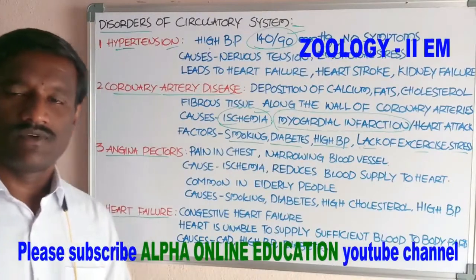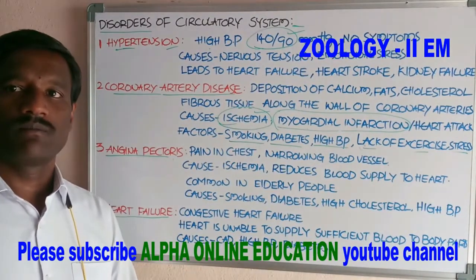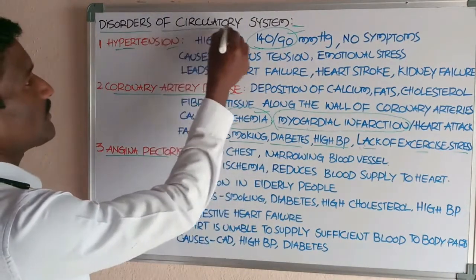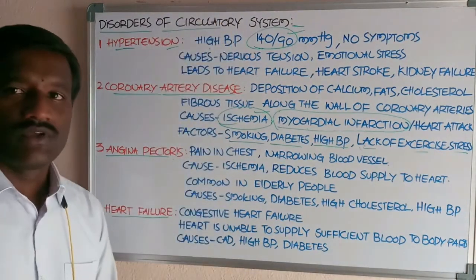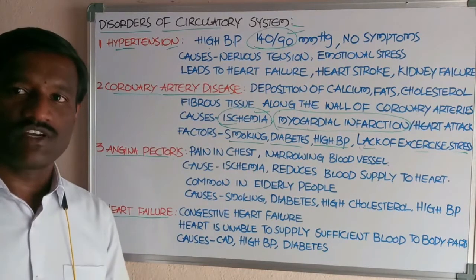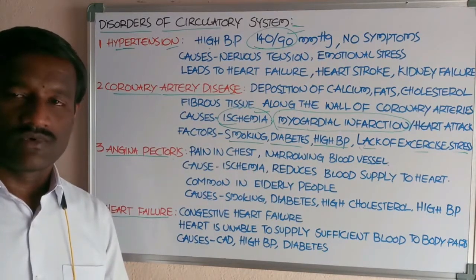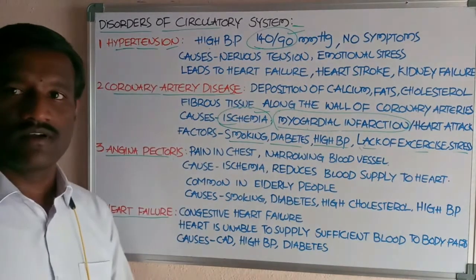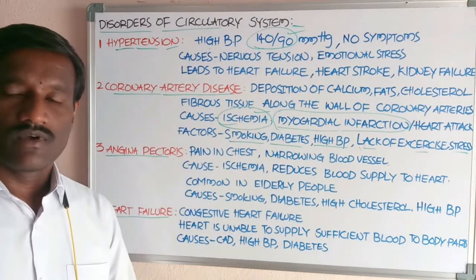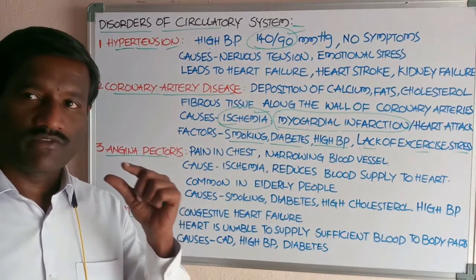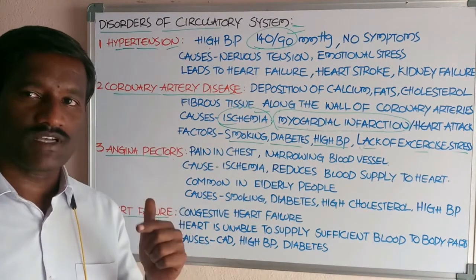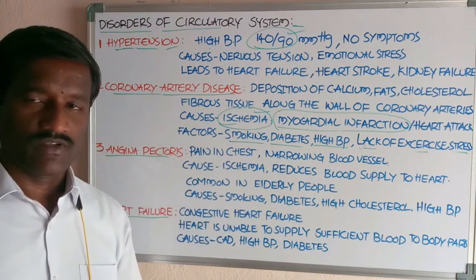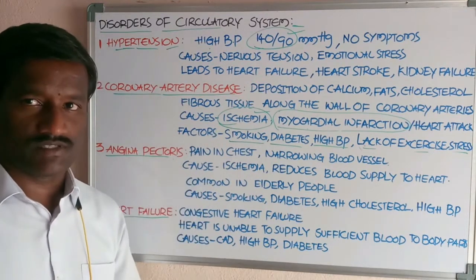Okay, students, now we are going to discuss disorders of the circulatory system. There are 4 types of disorders. The first one is hypertension. Hypertension means high blood pressure in the blood vessels.